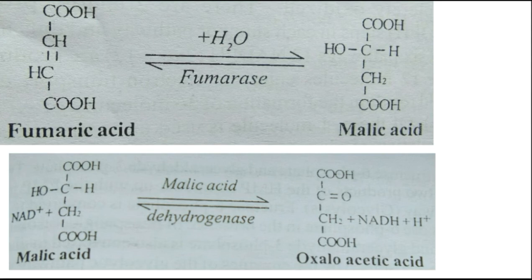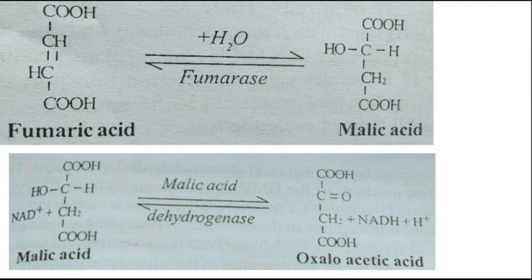The next step is the seventh step, hydration. Okay, you have seen here hydration: the fumaric acid is hydrated to malic acid and the reaction is catalyzed by the enzyme fumarase.